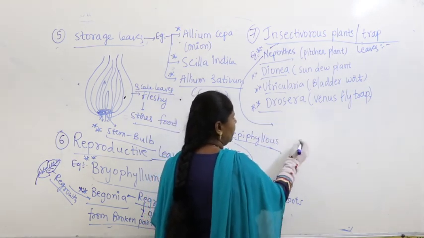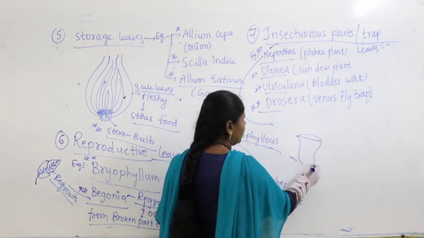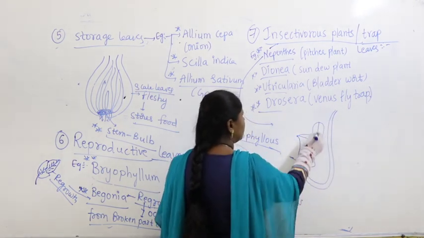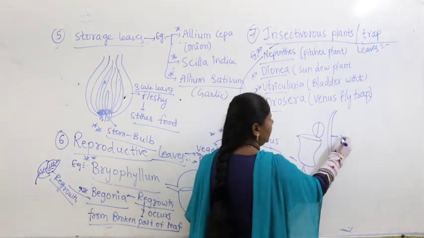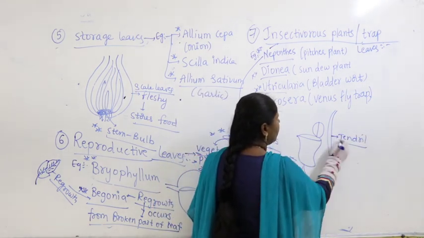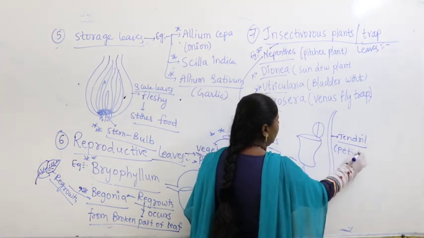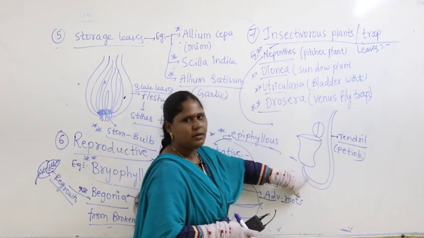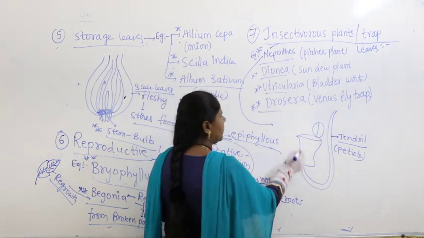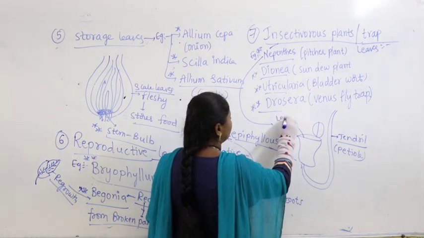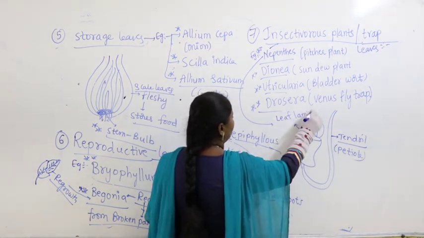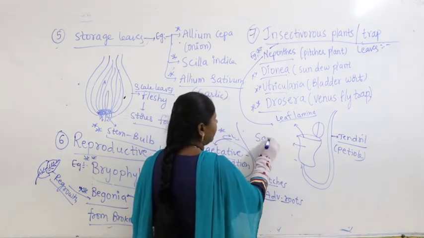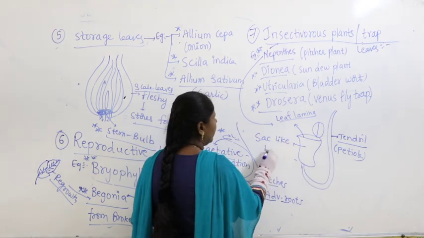So as you have seen earlier, it is like this, a bag like sac like structure which develops like this. It has a lid. So what is this? This is nothing but tendril. Which part got modified into tendril? Earlier we studied petiole. Petiole gets modified into tendril. Then what about this? This is nothing but leaf lamina, leaf surface area. Leaf lamina gets modified into what? A sac like bag.